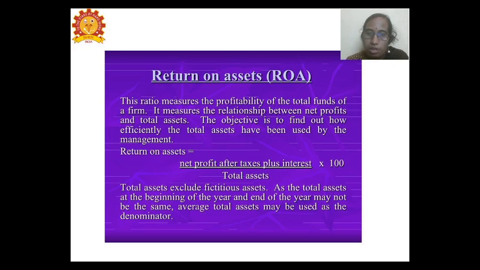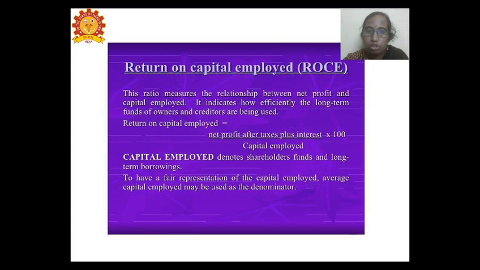So they take the overall point of view of how the profit contributes towards the total assets. Here we have the formula: net profit after tax plus interest divided by total assets into 100. All the assets, such as fixed assets, current assets, fictitious assets, and also intangible assets, are considered, and it is expressed as a percentage.